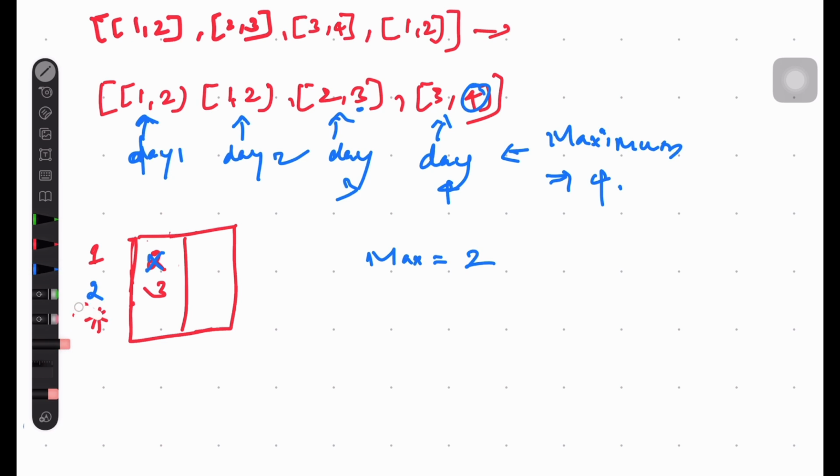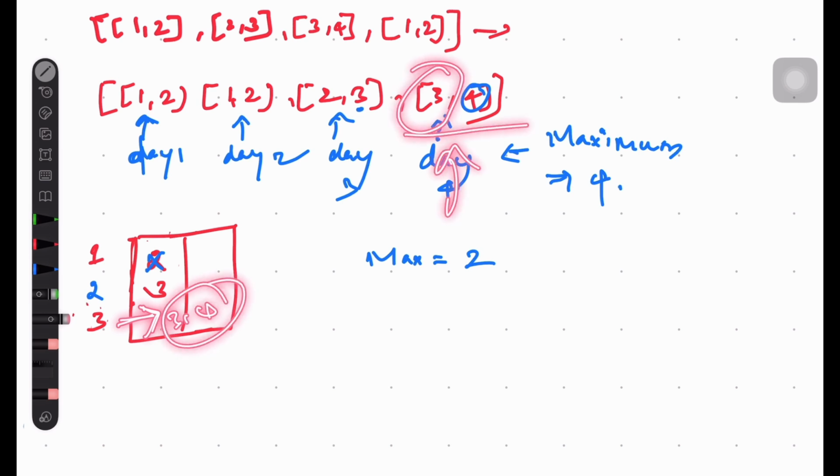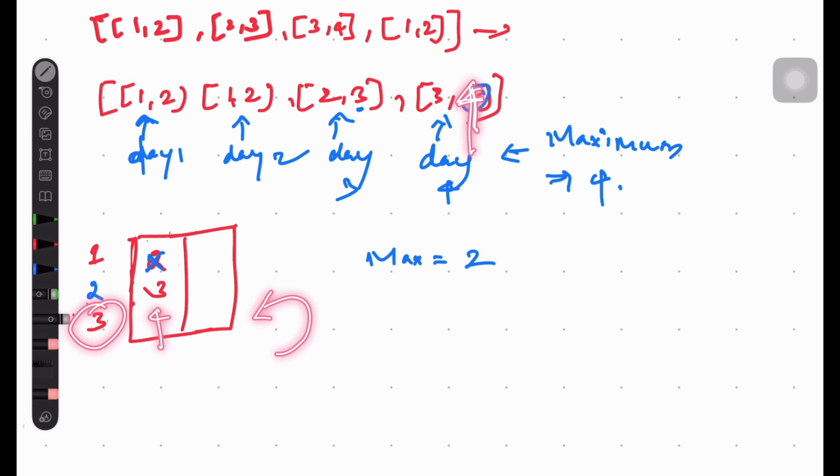On day 3, we would have seen what all the events that are available on day 3. This exists, right? So why are we not inserting the start? Because on each day, only whatever events are available on that particular day, we are pushing. So we need only the end date,